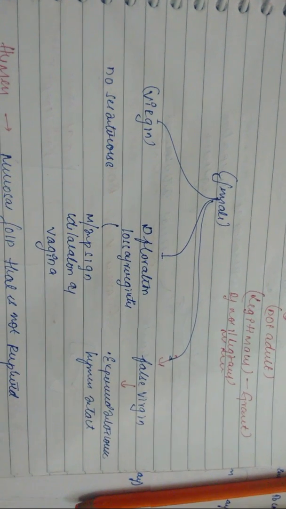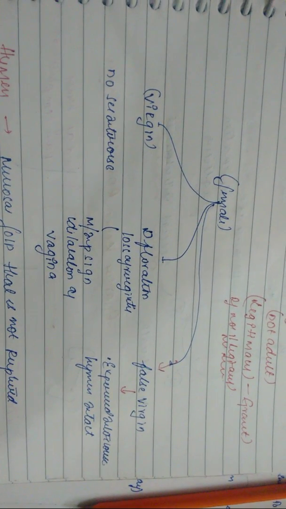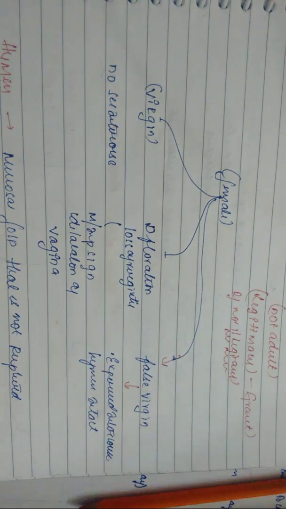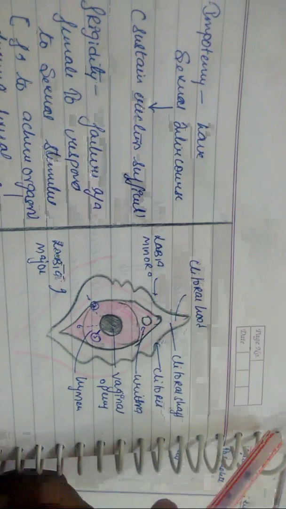And next we have something known as false virgin. False virgin means she is not a virgin, but the hymen is intact. You should know the meaning of hymen here. So you can see the interior aspect of the female reproductive system.